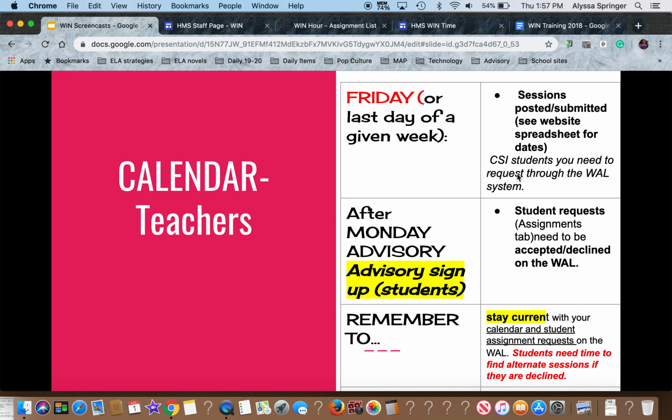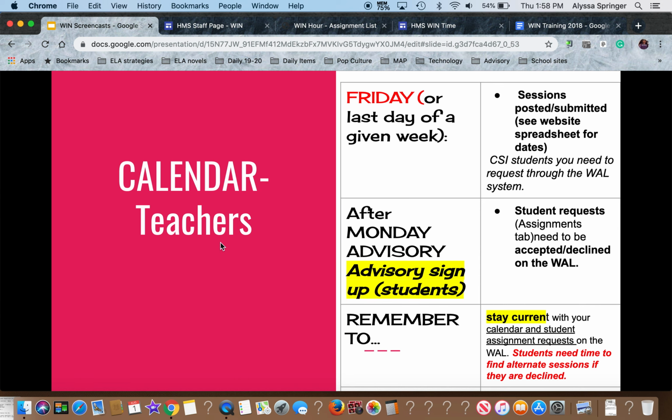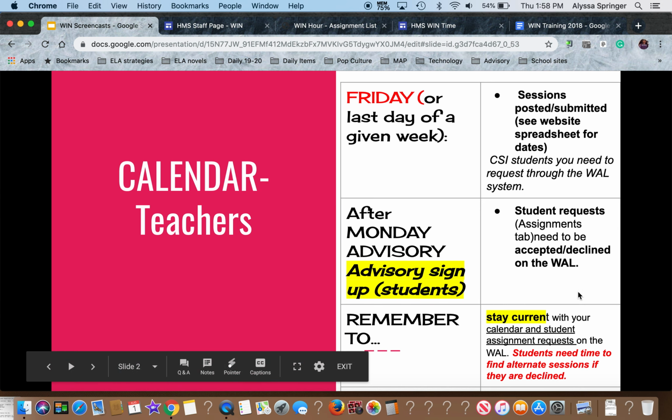Remember, to CSI students, you need to do that through the WinWall system. That part has not changed. After Monday advisory, kids will be able to sign up for WIN. So Monday during advisory, one of the things we will be doing is having students sign up for WIN at that time. Then student requests after that need to be accepted or declined on your wall. Remember to stay current with your calendar and your student assignment requests on the wall. Students need time to find alternate sessions if they are declined.